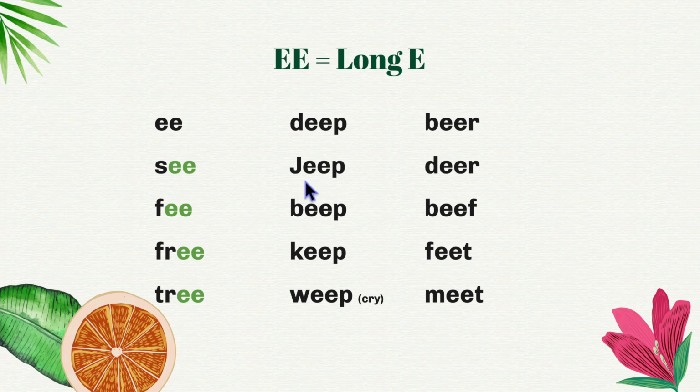Jeep. This is a brand of car. That's why it has a capital letter. Beep. Keep. Weep. To weep means to cry. Beer. Deer. Beef. Feet. Meat.